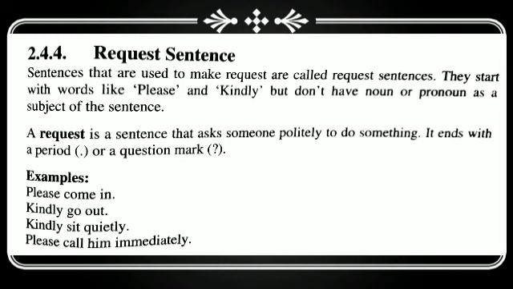Sentences that are used to make requests are called request sentences. They start with words like please and kindly, but don't have a noun or pronoun as the subject of the sentence. A request is a sentence that asks someone politely to do something. It ends with a period, which means a full stop, or a question mark. For examples: please come in, kindly go out, kindly sit quietly, please call him immediately.